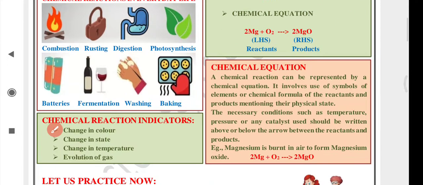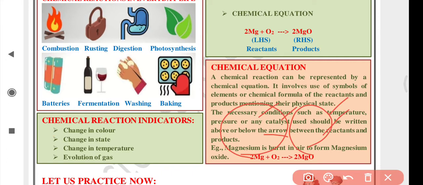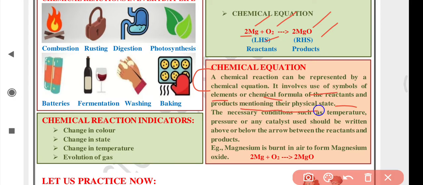Okay, now what is a chemical equation then? How can we define a chemical equation? A chemical reaction can be represented by a chemical equation. It involves use of symbols. What do we write in an equation? Symbols. Magnesium, oxygen, magnesium oxide. Symbols are written of elements and chemical formulas. These are elements, but this is a chemical formula, of reactants and products, mentioning their physical state.